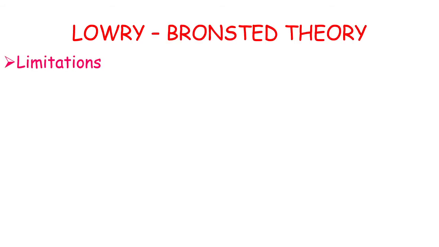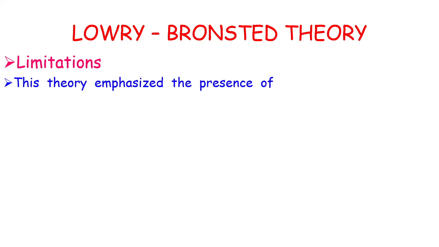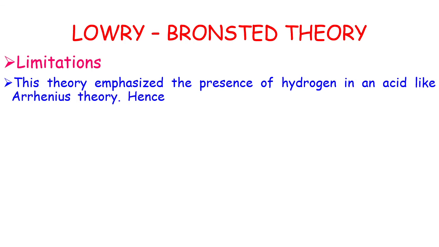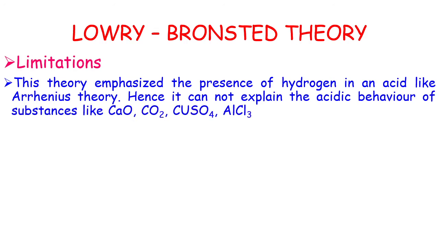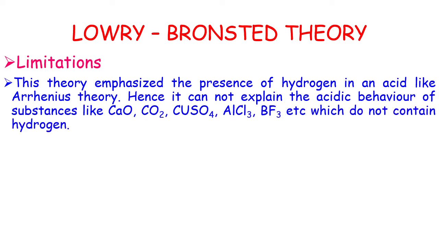Now let us discuss the limitations of Lowry-Bronsted theory. Here this theory emphasizes the presence of hydrogen in an acid, like Arrhenius theory. Hence it cannot explain the acidic behavior of substances like calcium oxide, carbon dioxide, copper sulfate, aluminum trioxide, aluminum trichloride, boron trifluoride, etc., which do not contain hydrogen.